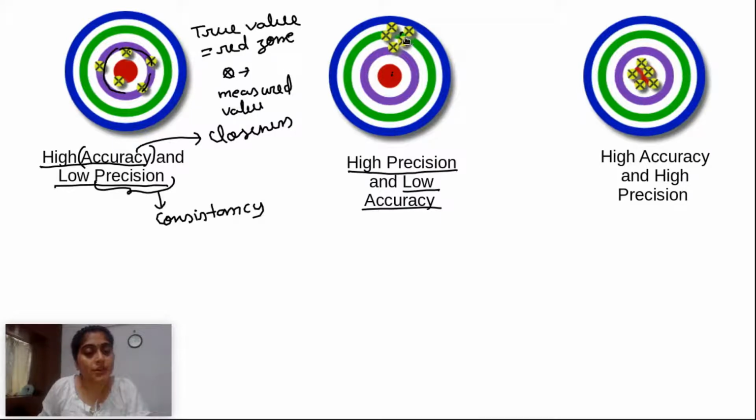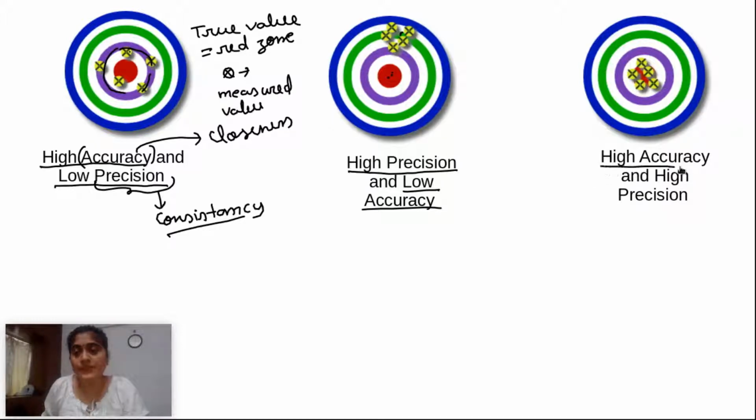Although you are getting the wrong value, you are always getting the same wrong value. So it is high precision, good consistency, but lower accuracy because it is very far from the true value. So it is not close. Closeness is very less. So it is having low accuracy but high precision.